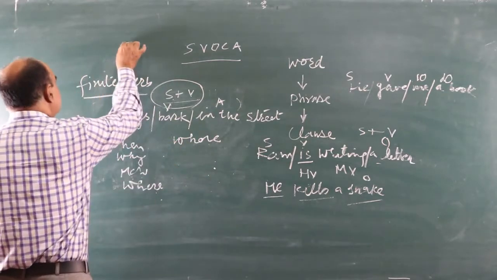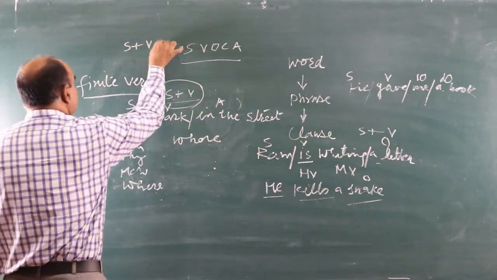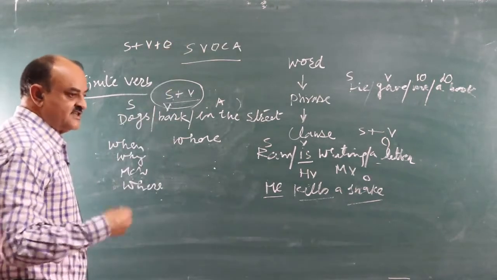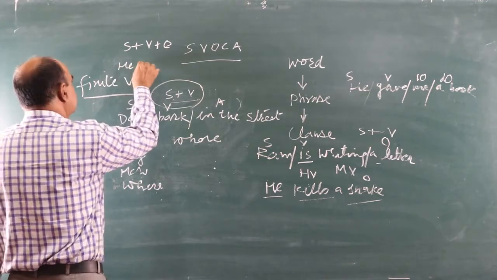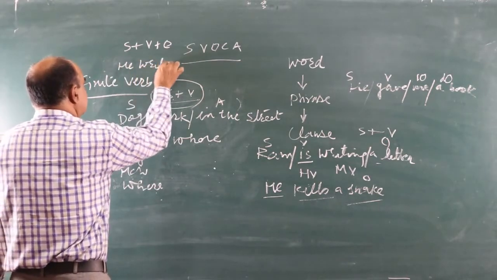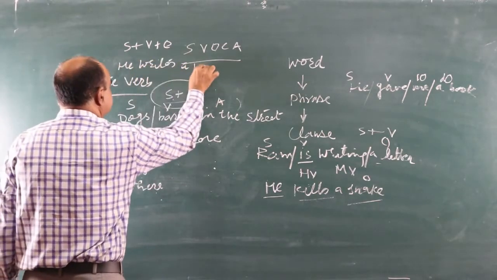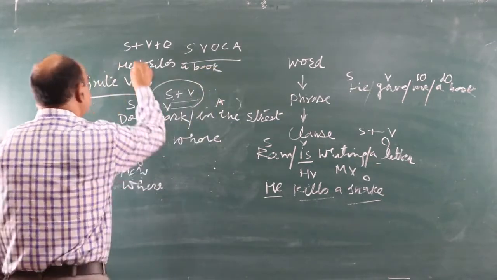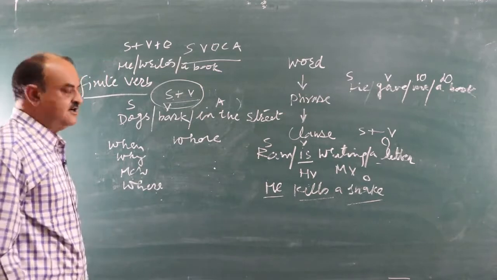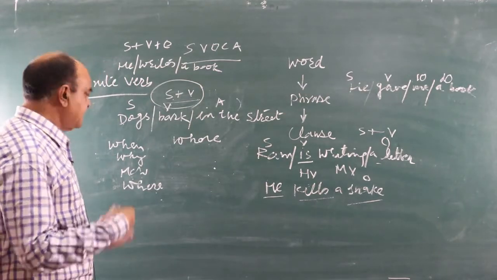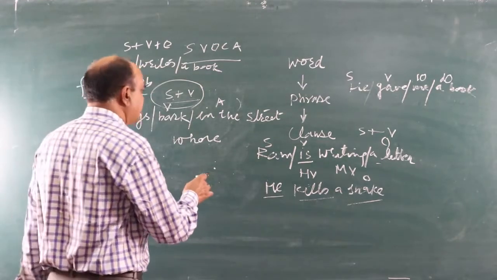We can do S plus V plus O, such as he writes a book. He is our subject, writes is our verb, and a book is our object.